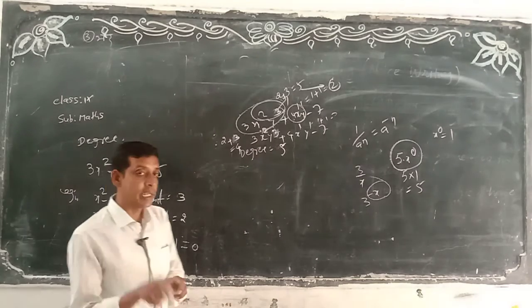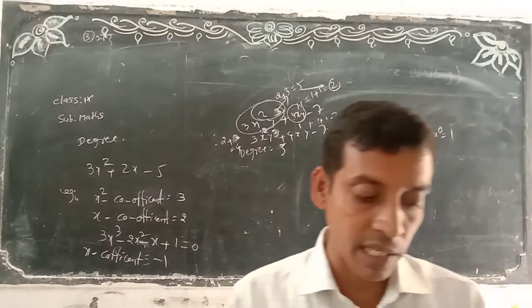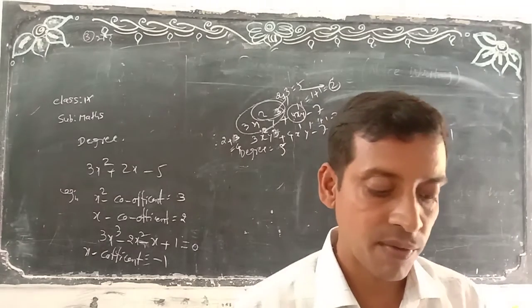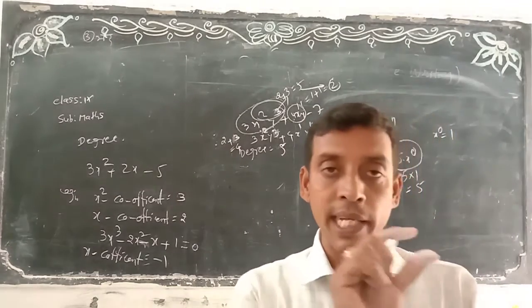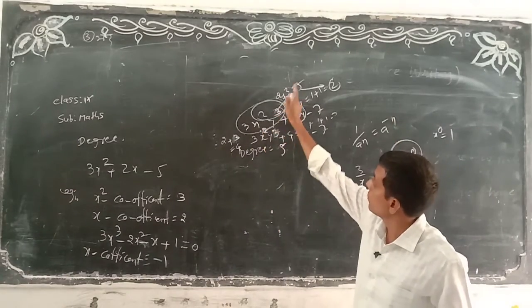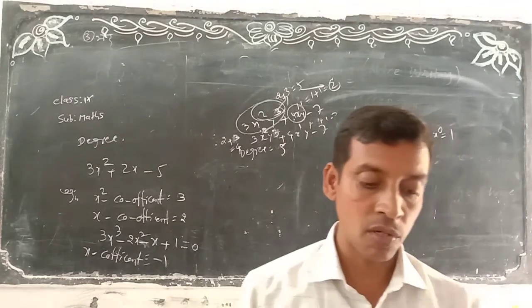This is the degree of a polynomial and coefficient. Okay? Here we have the do this. Write the degree of each of the following polynomials. First question. They have given only in x, so no need to add the powers. Here x and y, that's why we did the addition. Okay? So what is the highest power here? 3. Degree is equal to 3.